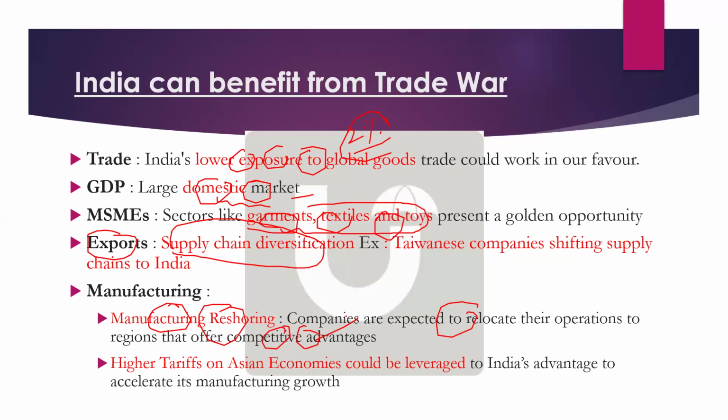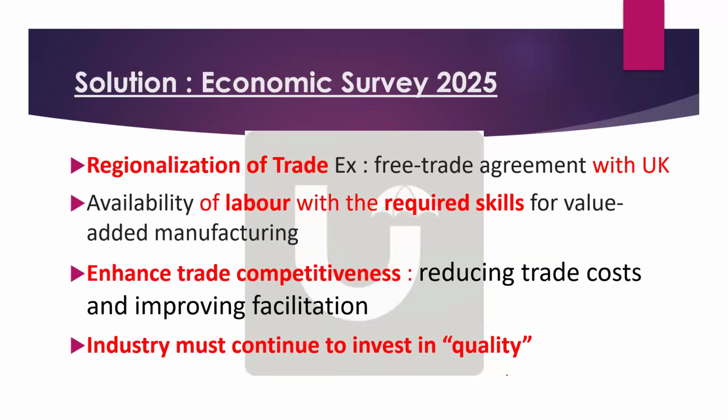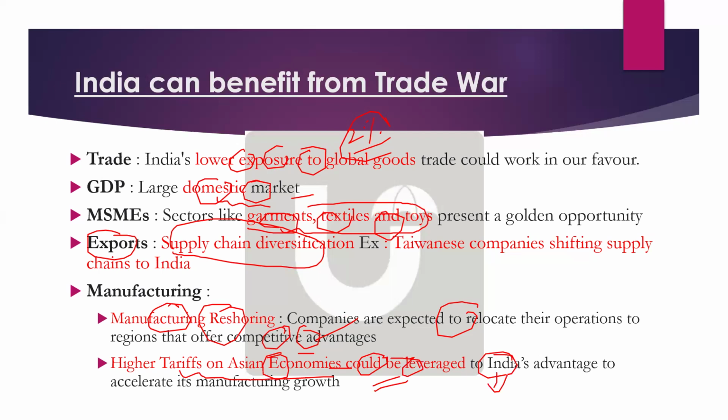So high tariffs on Asian economies could be leveraged to India's advantage. This is what I'm talking about. High tariffs on Asian economies could be leveraged by India because the tariffs on India are relatively less compared to the other Asian economies. So in manufacturing also, India will definitely benefit from this war. Now, is it clear till here, everyone? So India can benefit from a trade war.